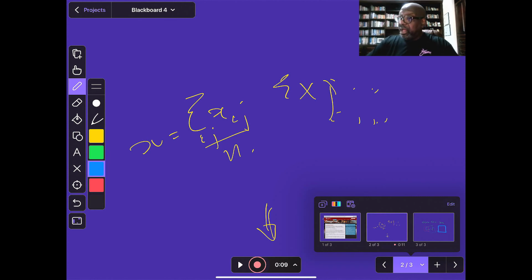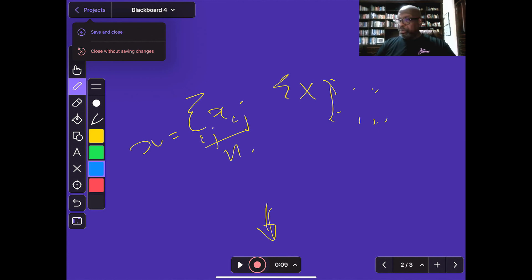So once I'm done, I could save and close this particular project and record my next lecture or whatever it is. I could use it either in a live setting or in a pre-recorded setting. As I said, if I'm going to pre-record a lecture, I tend to do my screen capture from the computer as opposed to recording inside the app itself, and that's only because of that noise. Like I said, sometimes I could just use the pair of headphones as my microphone, which is away from the surface of the iPad, and then there would be less noise when I'm actually writing.